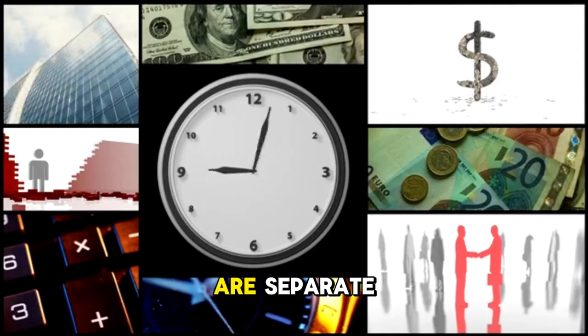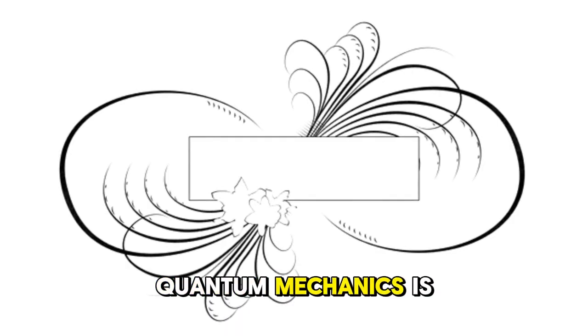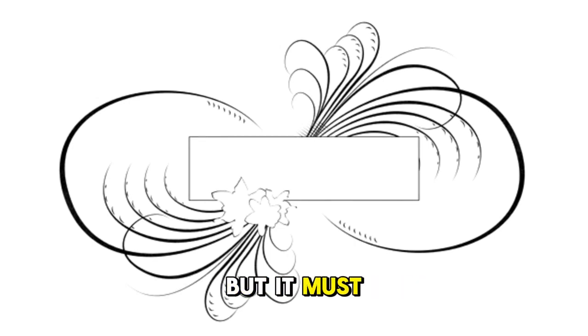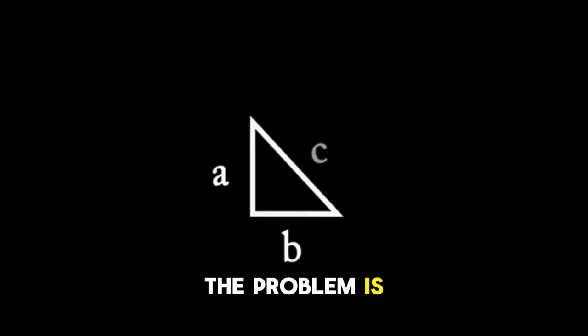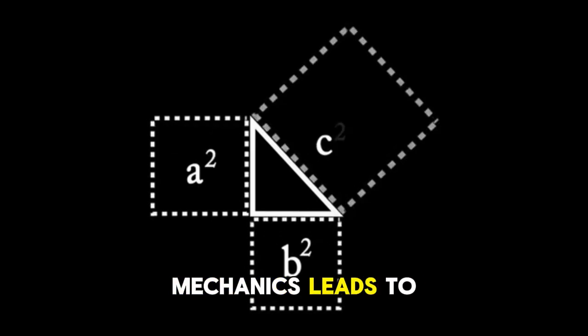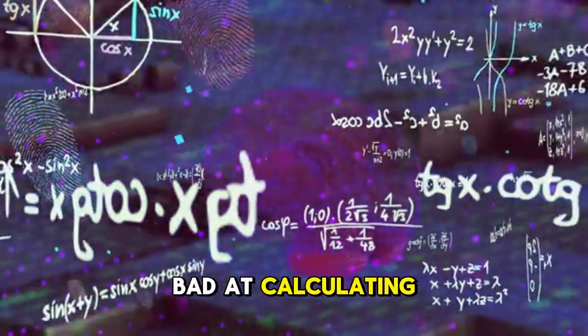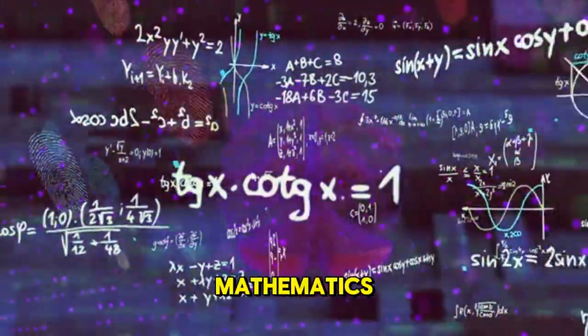Space and time are separate. And that means that a description of gravity in quantum mechanics is not a description of curved spaces, but it must be a force. The problem is now that the combination of a force and quantum mechanics leads to infinities. This is not just because we're bad at calculating, but it's a property of the mathematics.